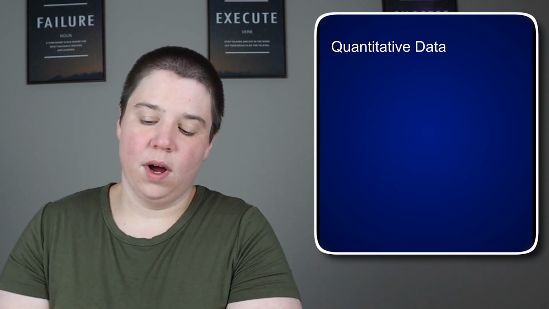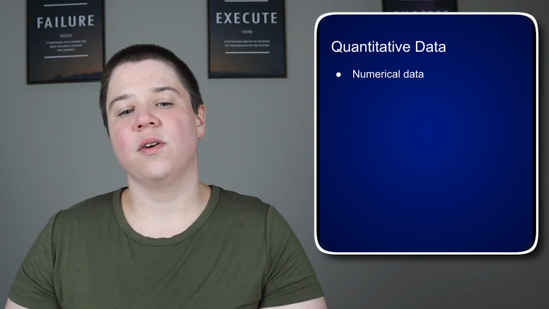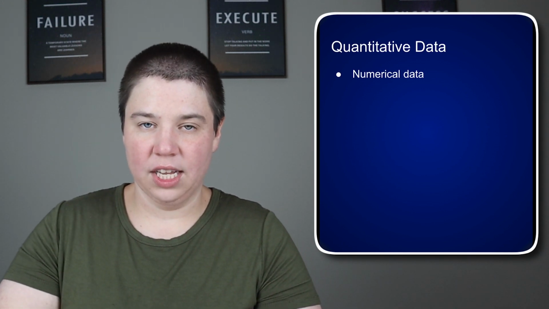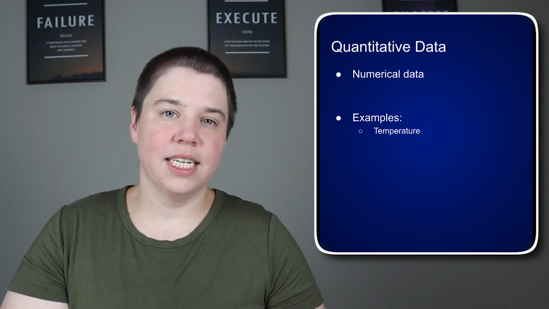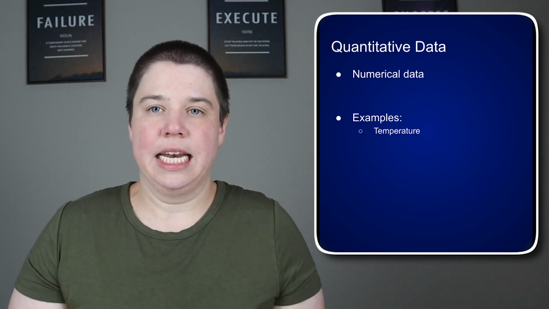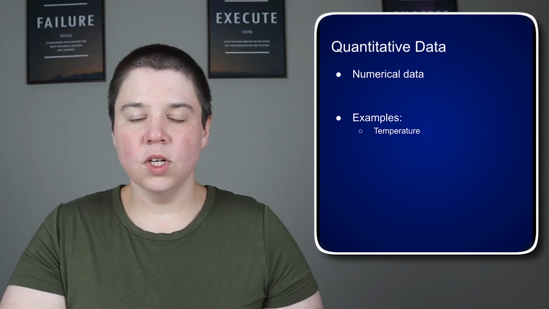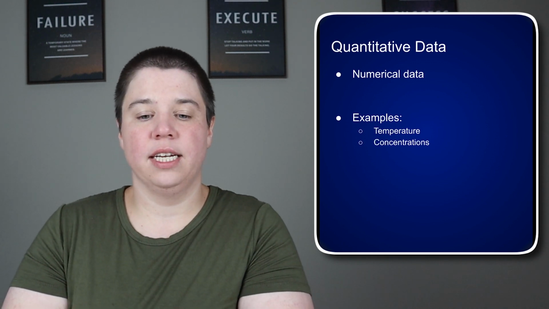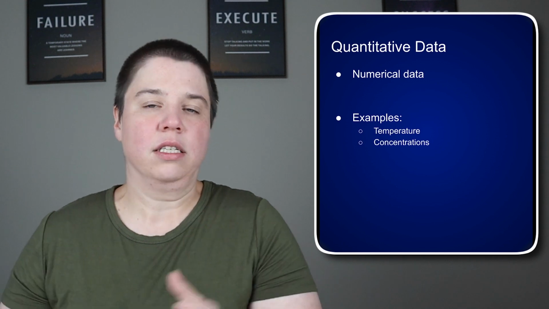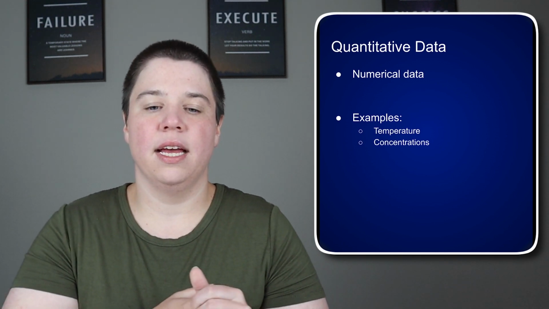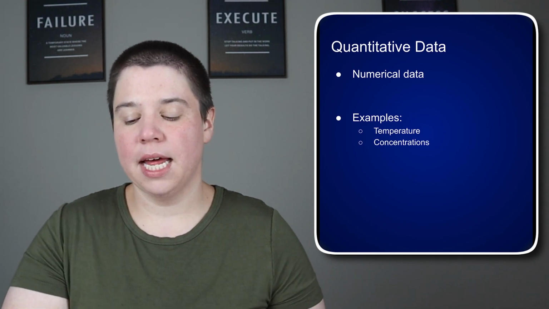On the other hand, we have quantitative data, and simply said, quantitative data is our numerical data. Some examples include measuring temperature. You can get a number. It's 98 degrees outside. Different concentrations, like the concentration of blood or sodium, would be a specific number.